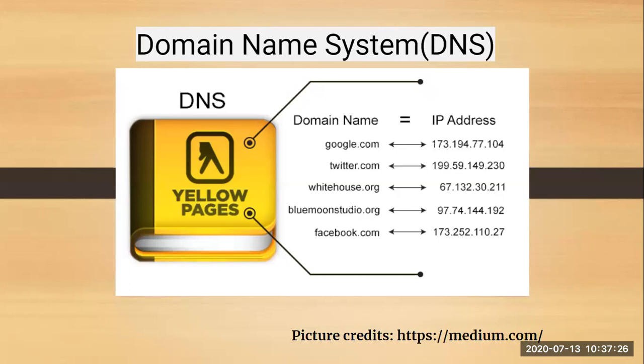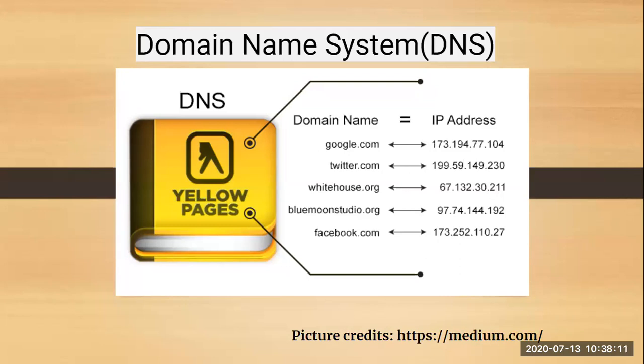As humans, we really cannot remember numbers, we can remember names. So DNS simplifies your task by not making you remember IP addresses. You just remember the domain name, and whatever domain name you type, it converts it into the IP address. Because our browsers need IP addresses, and with IP addresses only can they retrieve the information you intend to access. So DNS converts domain names to IP addresses, and it becomes very easy to locate them.